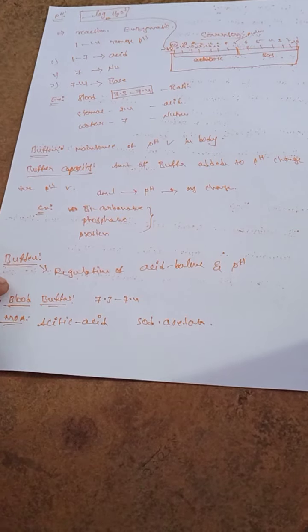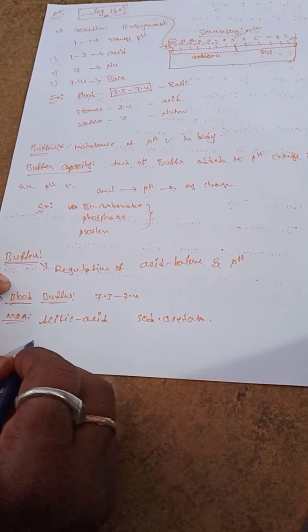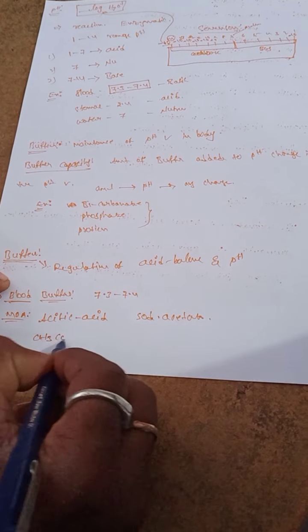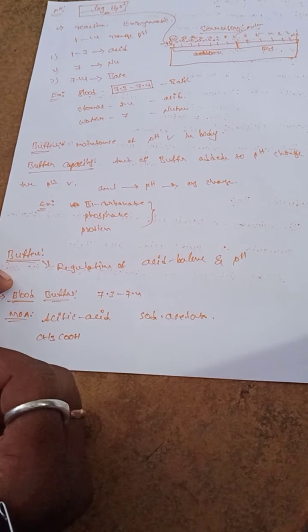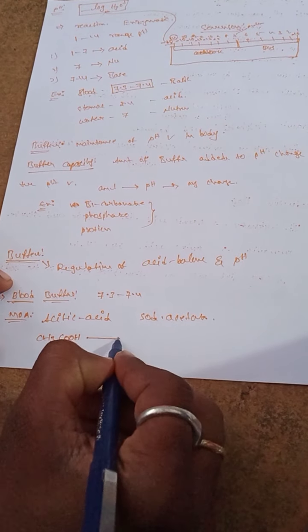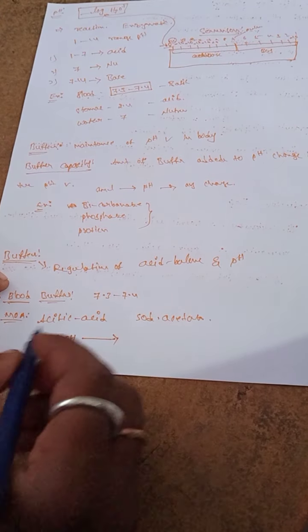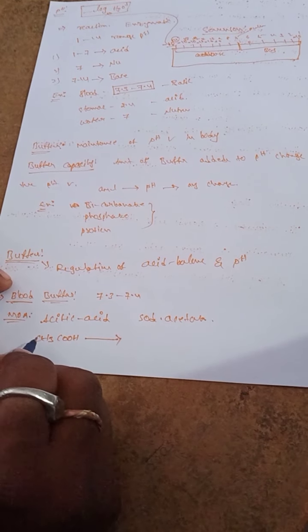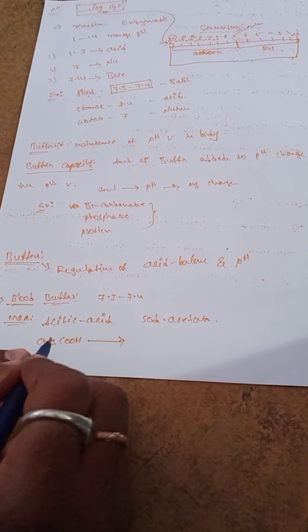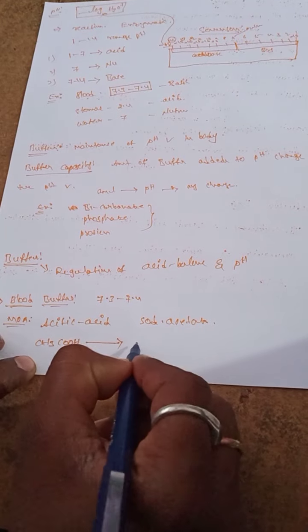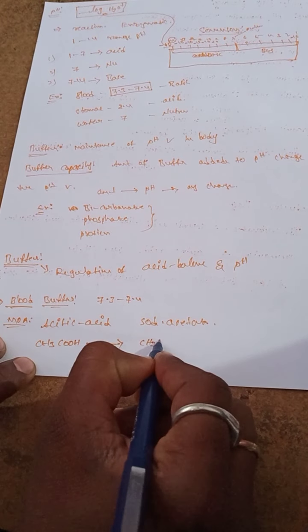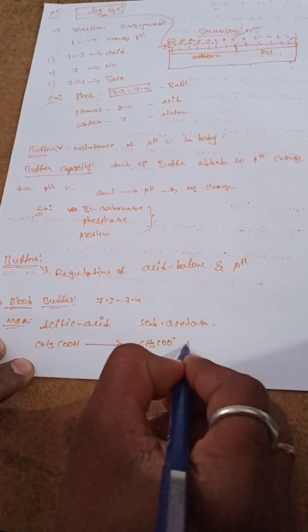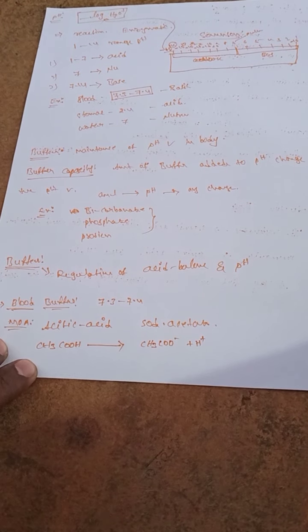What is the acetic acid formula? CH3COOH. It divides into one acid and one base, because a compound is always combined from an acid and a base: CH3COO minus plus H plus.